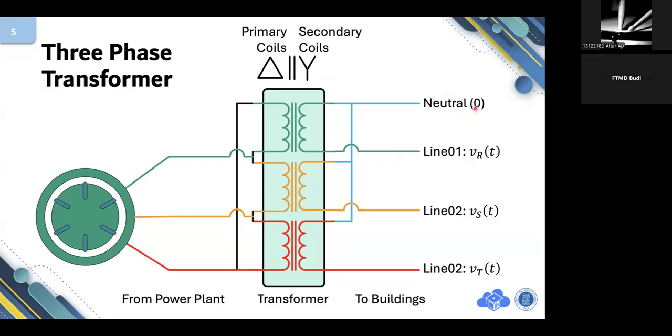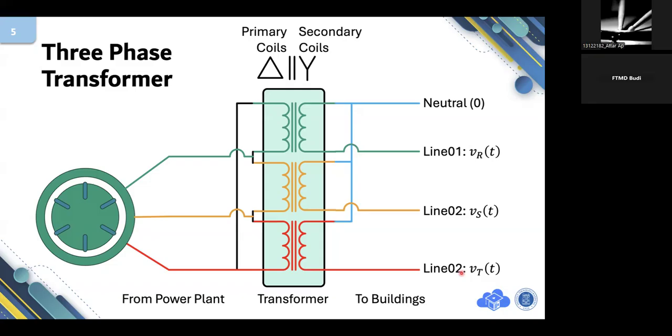You see, this neutral is connected to the head of coil number one. It is connected also to the head of coil number two, and then the neutral is also connected to the head of coil number three. Meanwhile, the heads are combined and become the neutral, and the tails of each coil will be line one, line two, line three. Sorry, this must be line three.